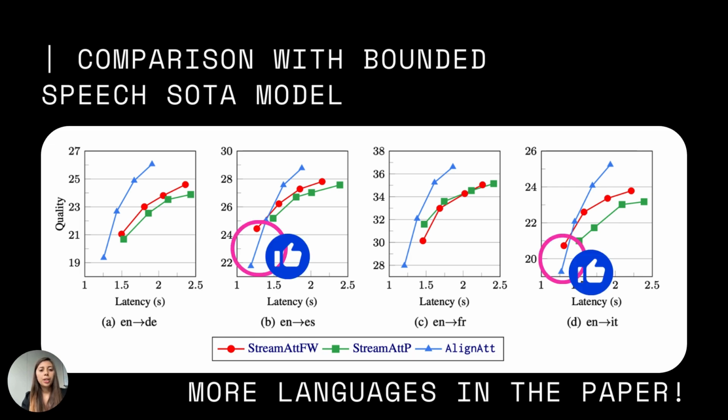We can observe that at low latency, StreamAtt achieves better results and in general is comparable, while at higher latency, moving towards the right of the graph, we see a gap between the model working on bounded speech and ours, indicating room for improvement. Also, more results and languages are available in the paper.